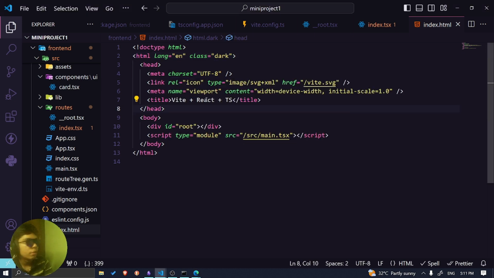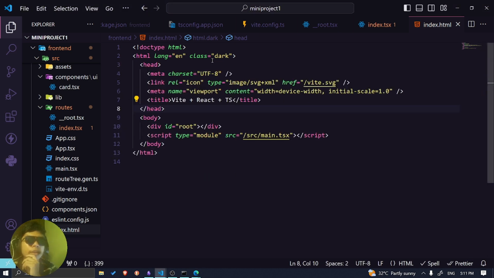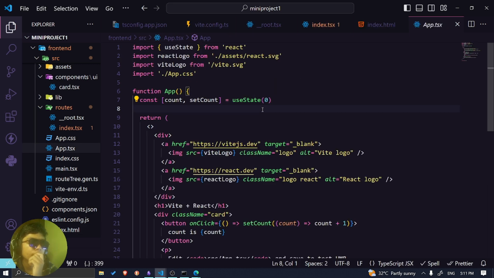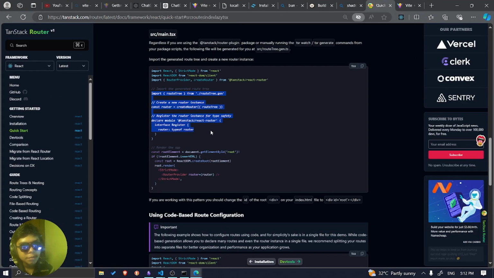Let me see if, whoa, what's going on? Let me restart the server again. It doesn't show color dark for some reason. I don't know why. We'll figure it out. Wait a minute, let me check something. Oh yeah, I know why. I need to basically import this thing. So I noticed something, I need to import this part. Yeah, I need to import this part.